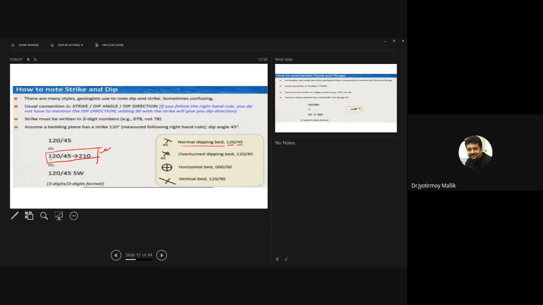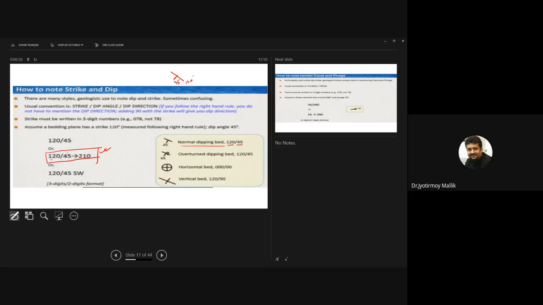I can simply draw a 120 degree line, show it like this and write 45 degree here. That shows this is a 120 degree strike line, with a dip of 45 degree of the bed, dipping towards southwest.